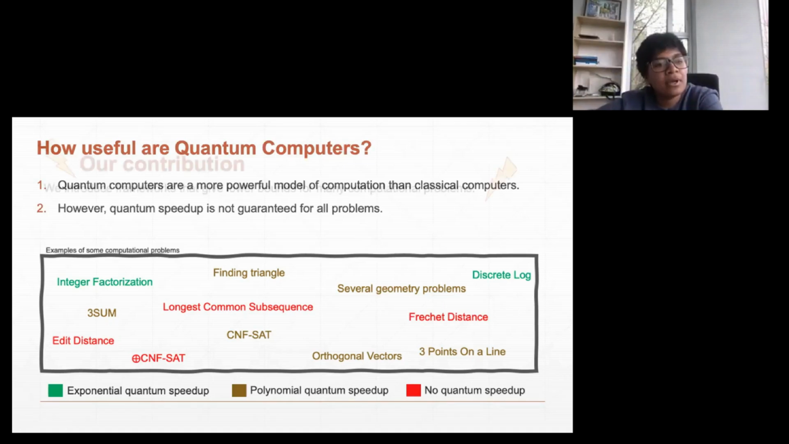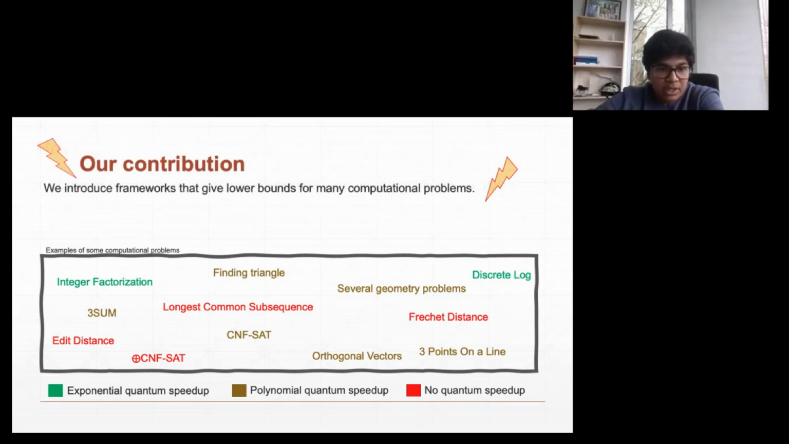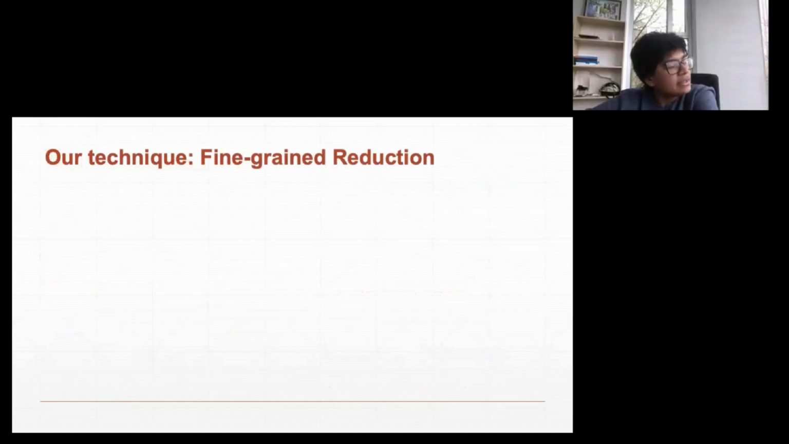Okay. And yeah, our contribution is that we give lower bounds for some of these computational problems. And the technique that we used is called fine-grained reduction. And as promised, this was the second part of my project title. So I'm going to talk about that now.